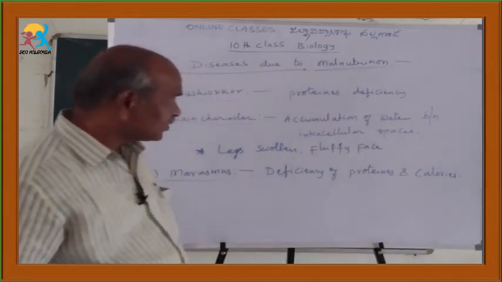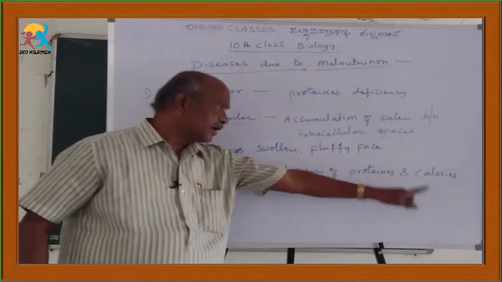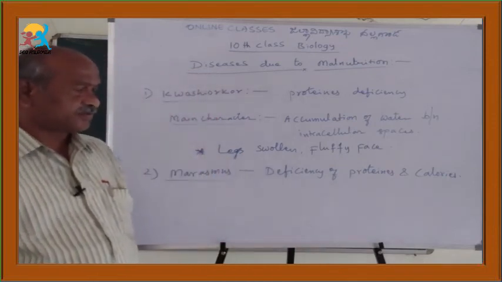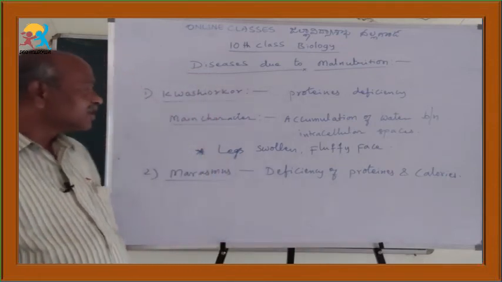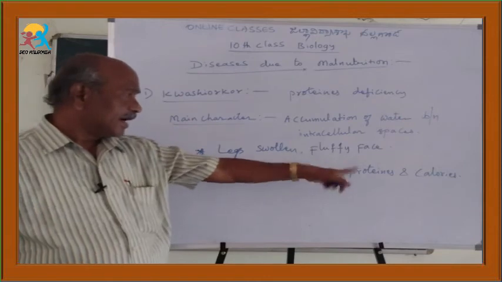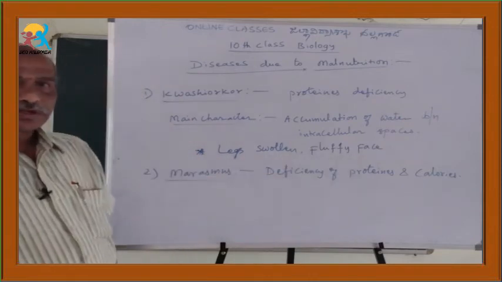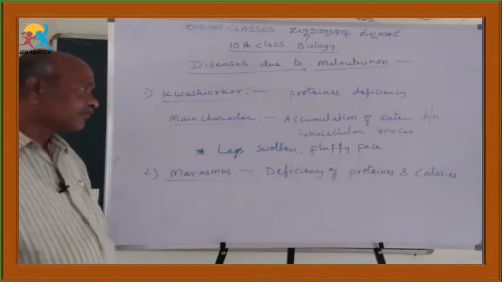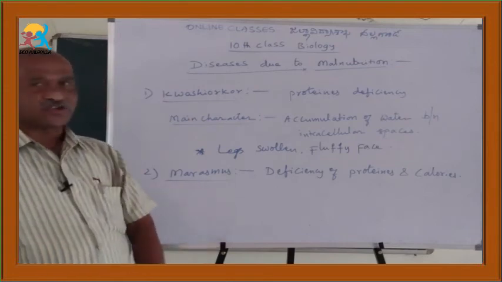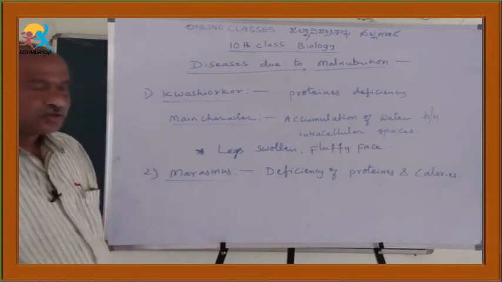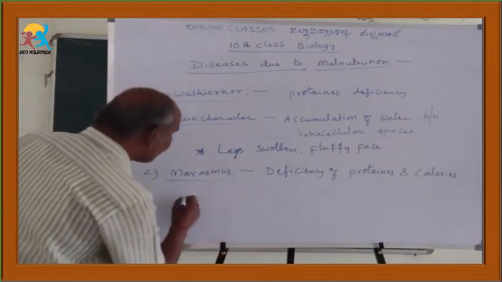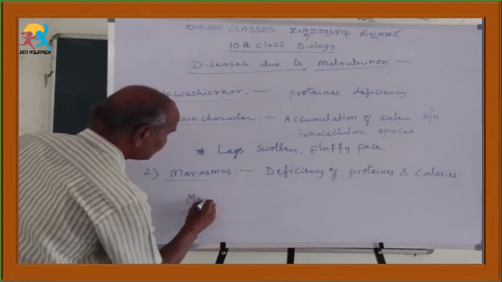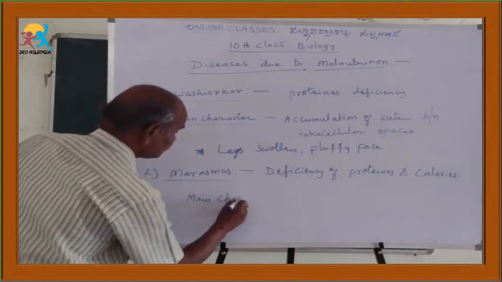Calories means energy giving food materials, mainly carbohydrates and fats. So the deficiency of proteins and calories in the early age of children causes this marasmus. What is the main character of marasmus?